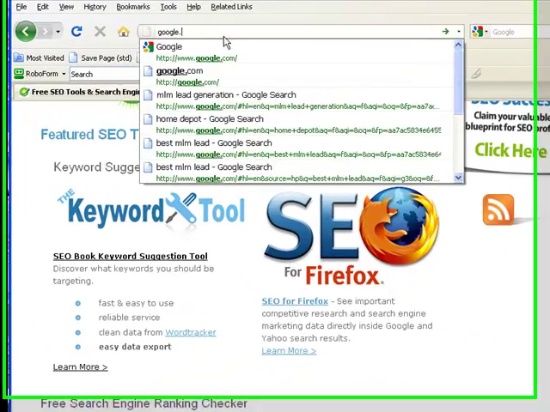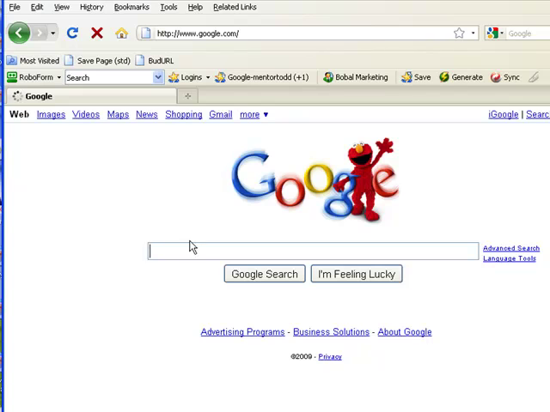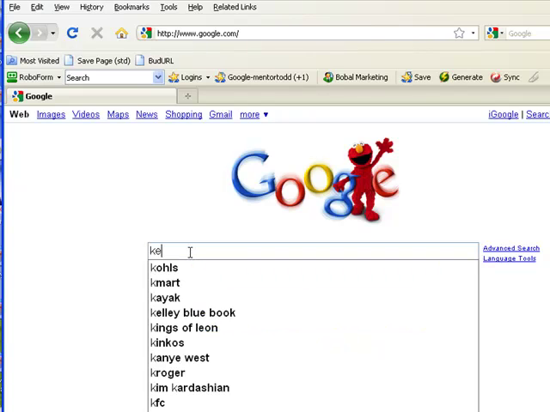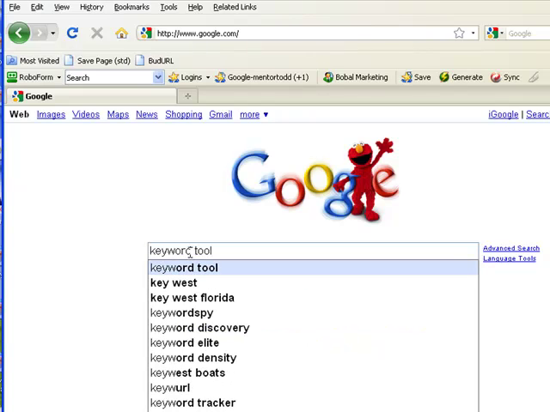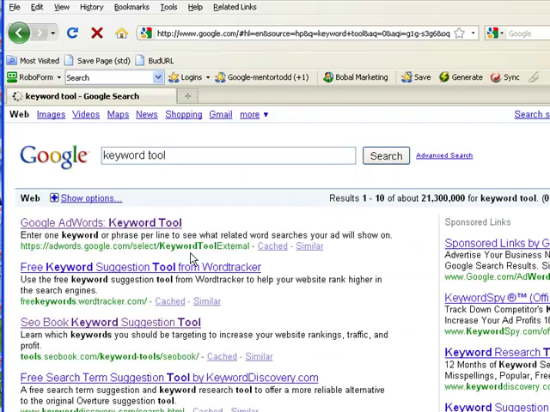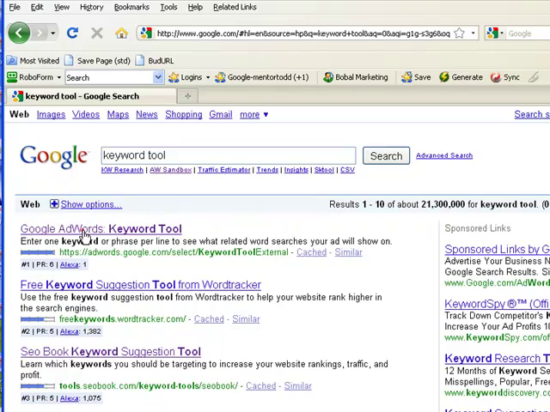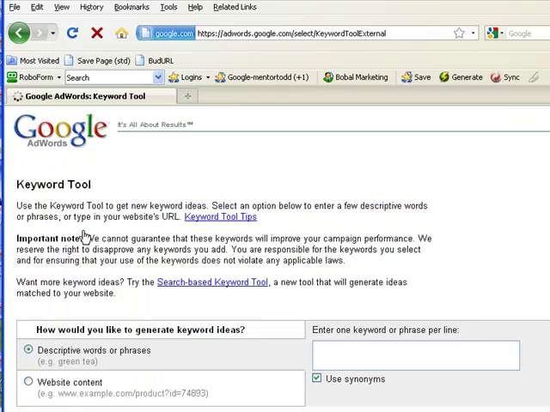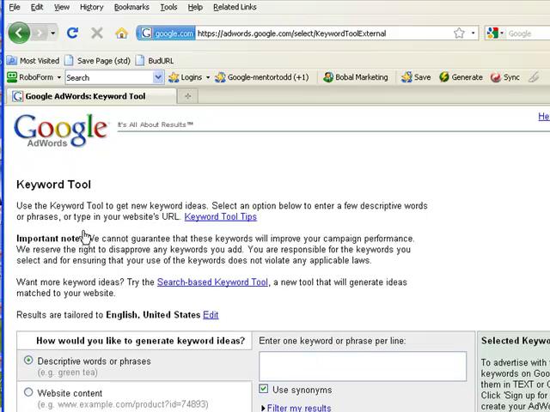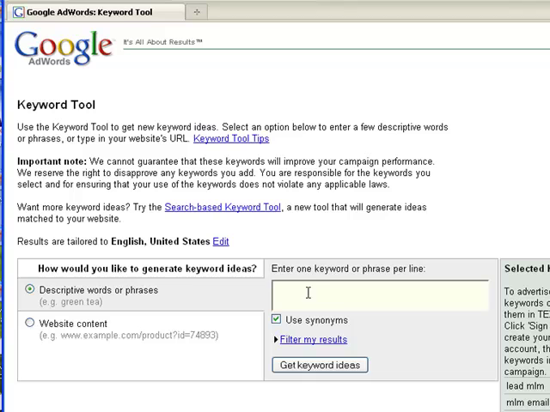So you want to go to google.com, and you may already have this saved in your bookmarks. If not, you just type in keyword tool. It will be the first one that comes up right here, and you want to click that. And of course, you guys can, if you've got a free account, you have to have a free account with Google to use this keyword tool, which is easy to do. Most of us have got Gmail accounts.